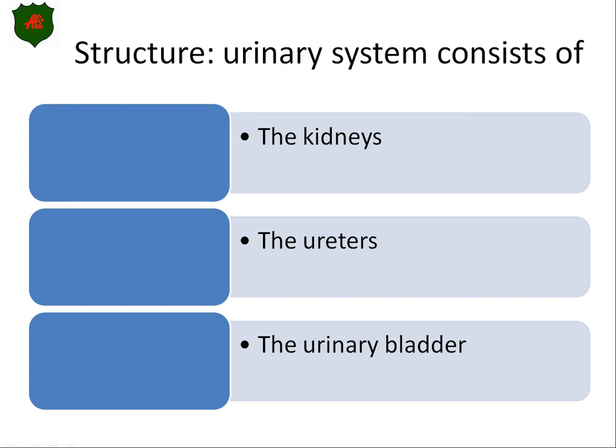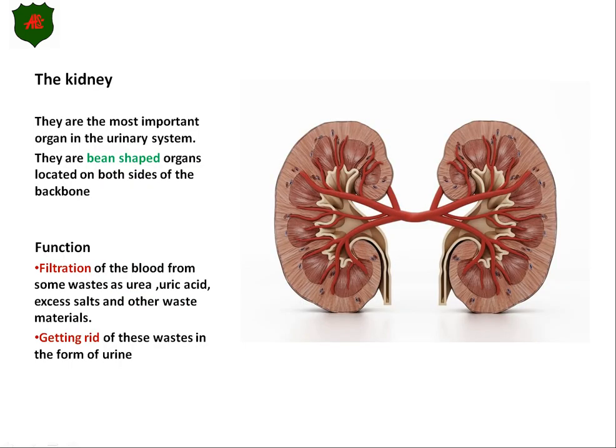Repeat after me. Urinary system consists of kidneys, ureters, urinary bladder. Again, kidneys, ureters, urinary bladder. That's correct. Thank you so much. For each and every one of them, we need to know how it looks and what its function is. So let's start now with the kidneys. The kidneys are the most important organ, and I will tell you why it's the most important organ in the urinary system.